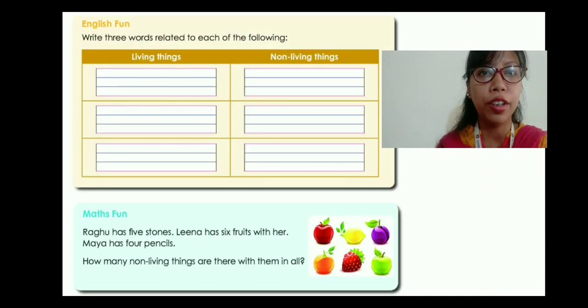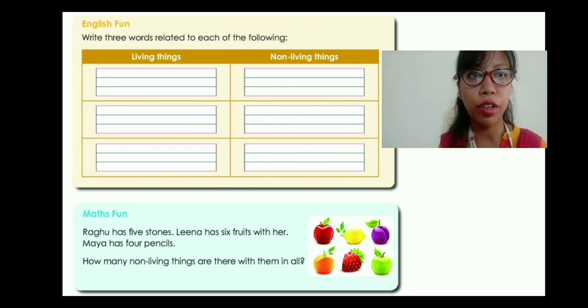Now let's move towards the English fun. Write 3 words related to each of the following. Living things, you can write anything. Living things, okay? And non-living things also, any 3 words you can write. Clear? Then we have the maths fun.